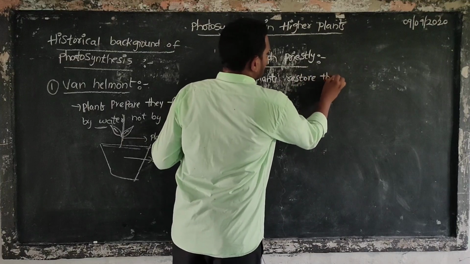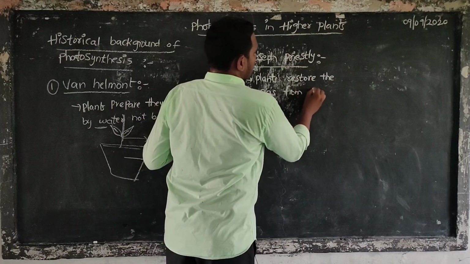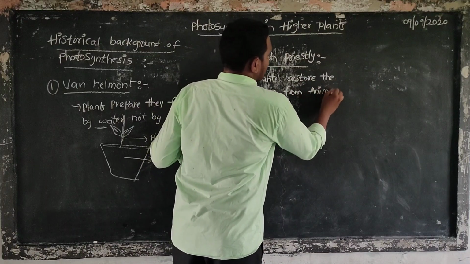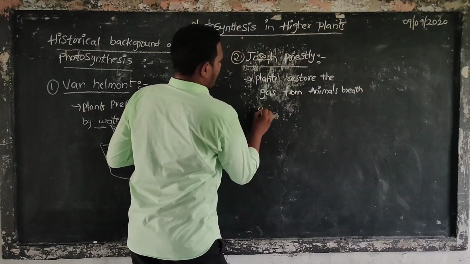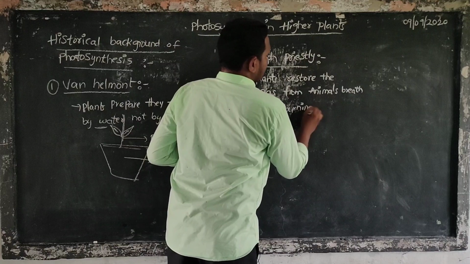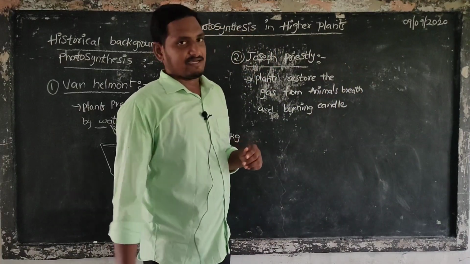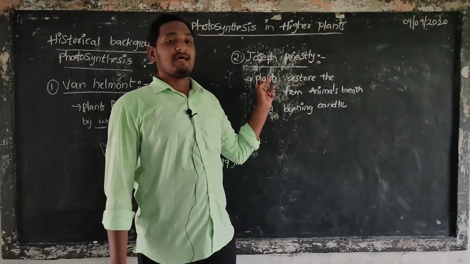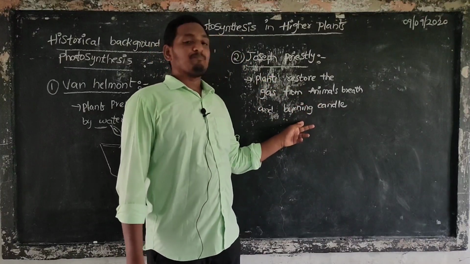It means plants take up the carbon dioxide from animals and burning candles.